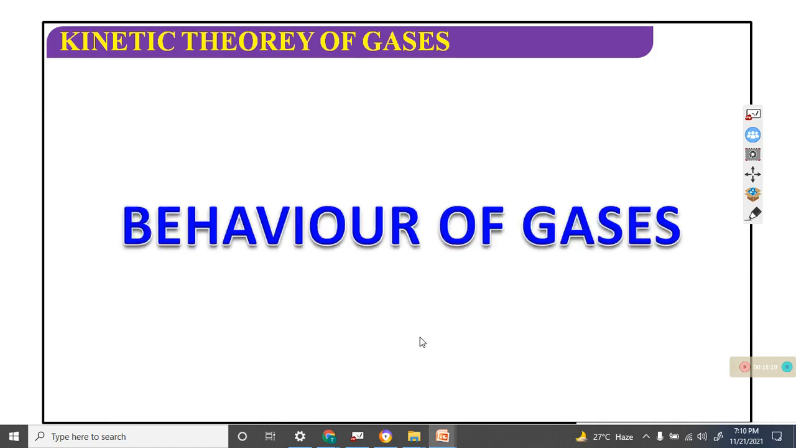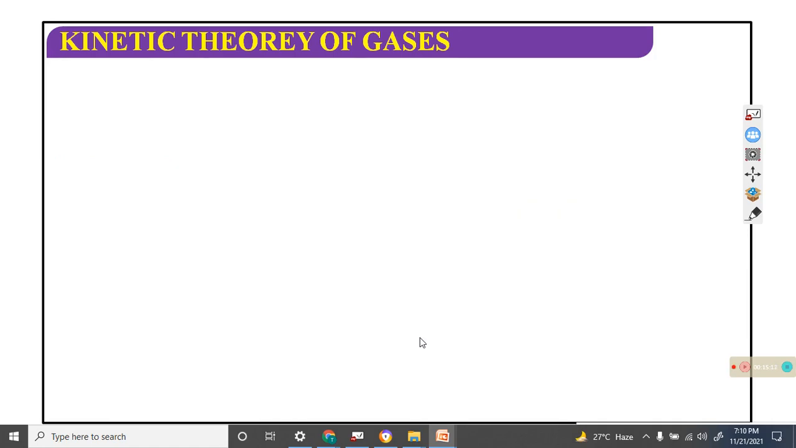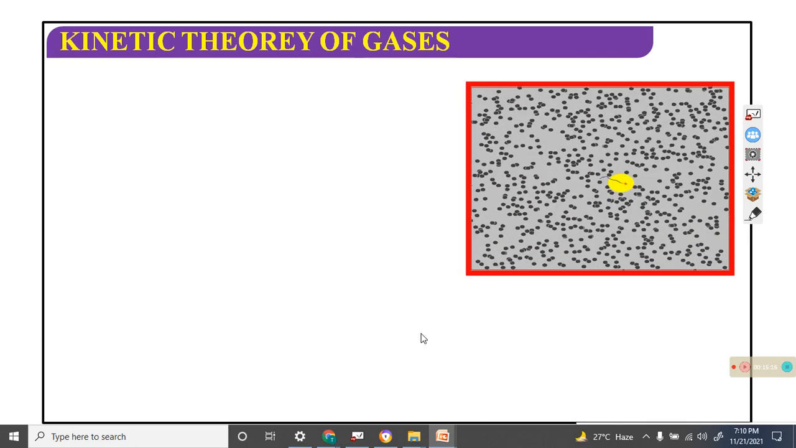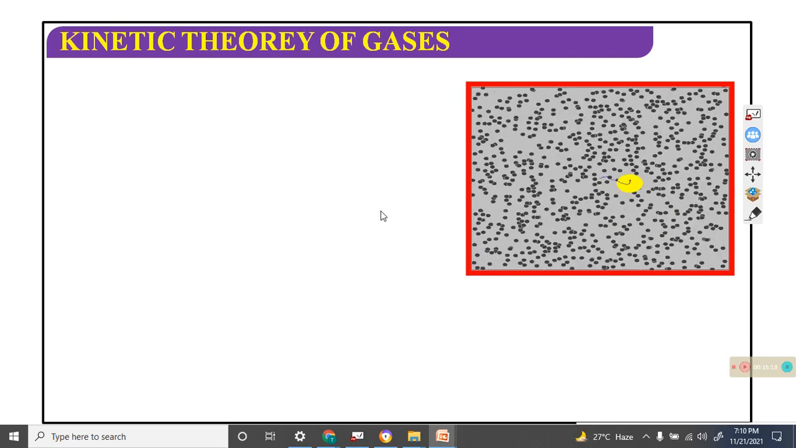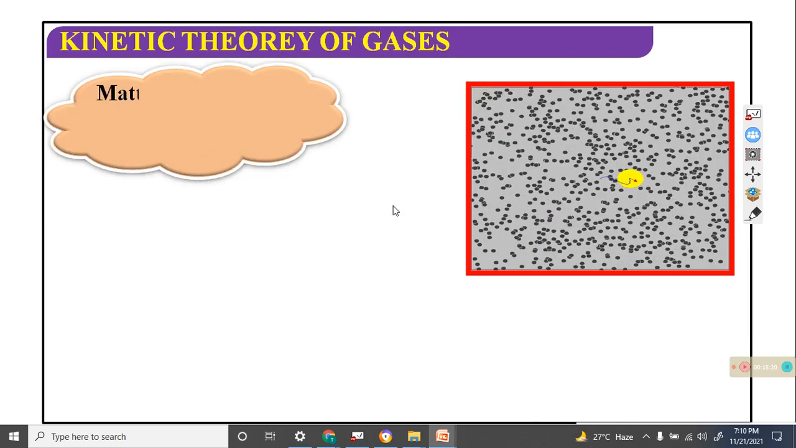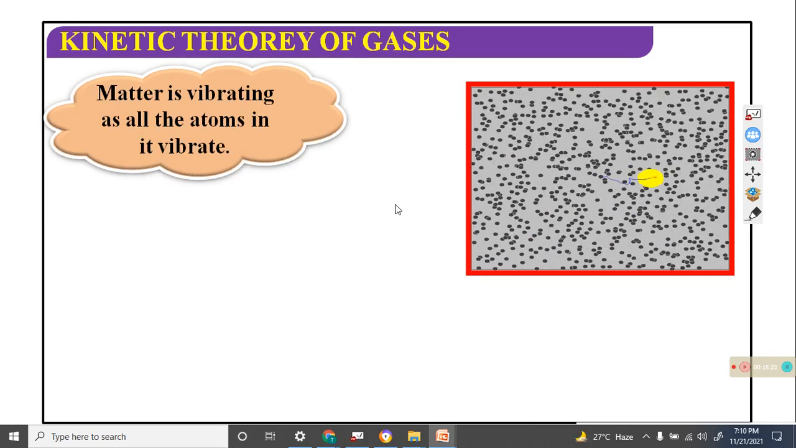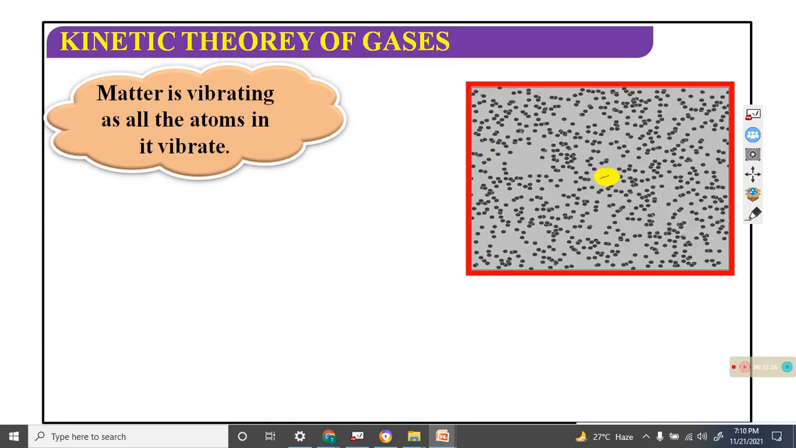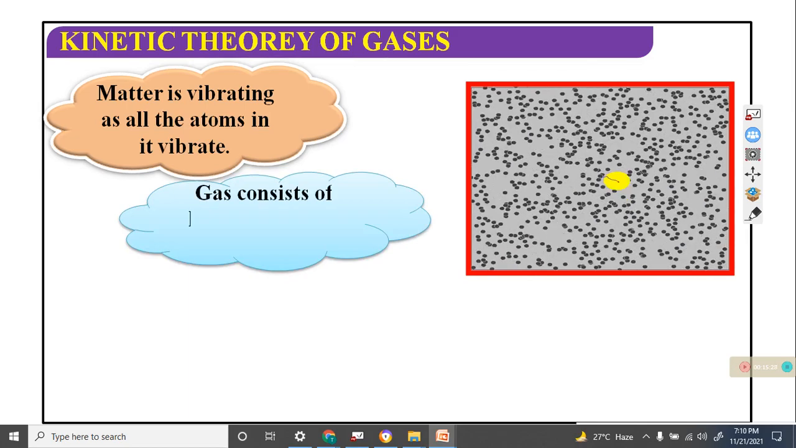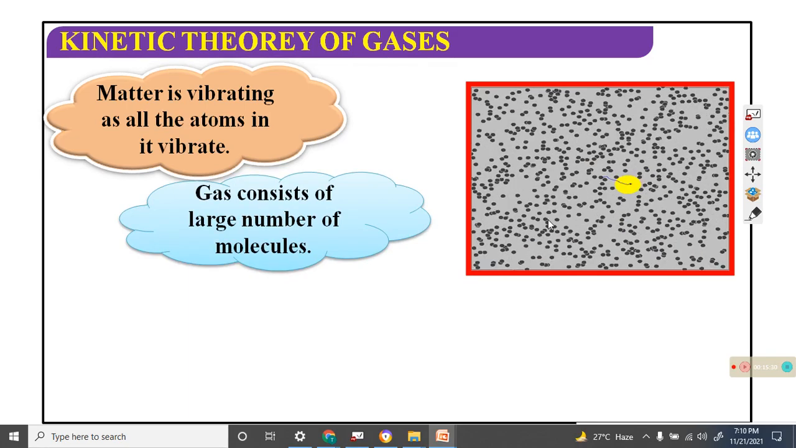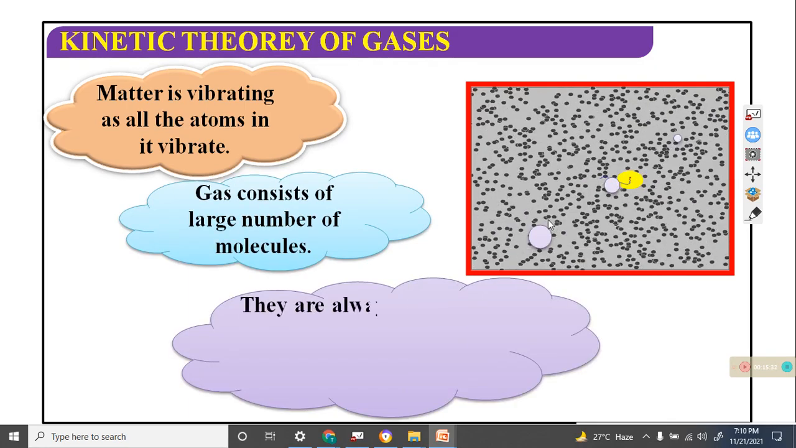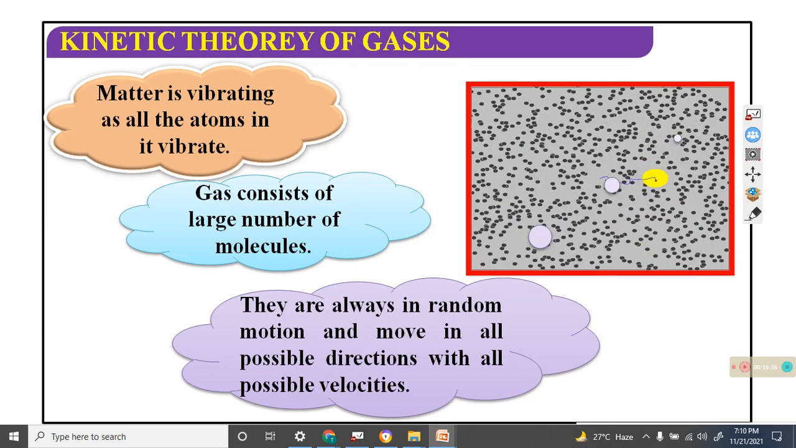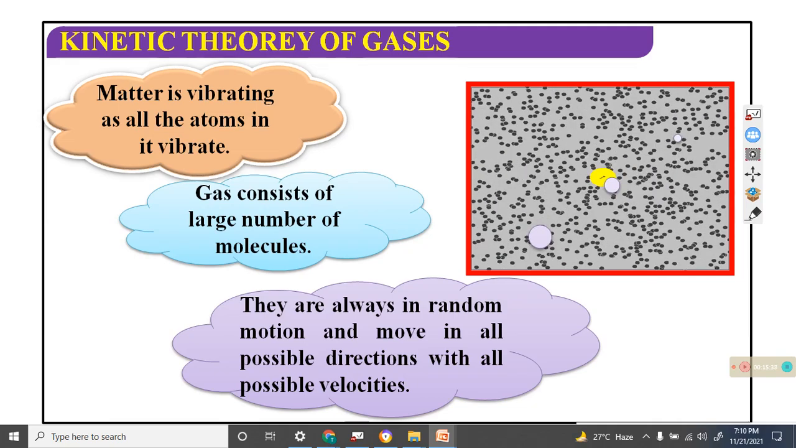Next one. Behaviors of gases. Gas consists of a huge number of particles, and their motion is random. The particles can vibrate, and all atoms are vibrated. The gas consists of a large number of molecules. They are always in random motion and move in all possible directions with their possible velocities.